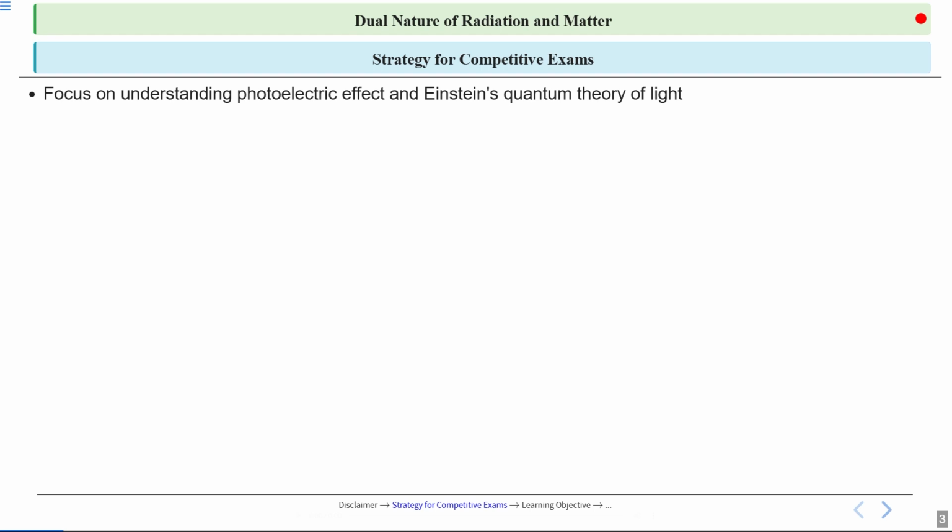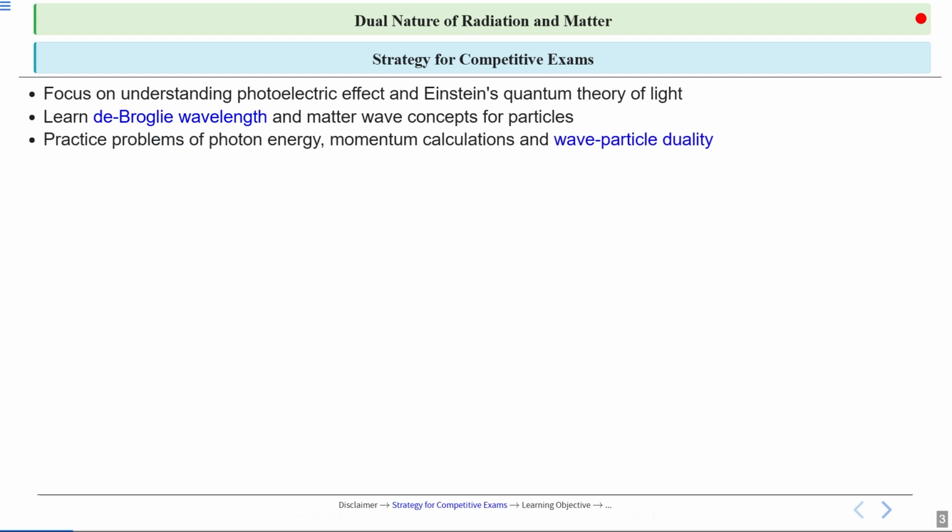First, focus on understanding photoelectric effect and Einstein's quantum theory of light. Second, learn de Broglie wavelength and matter wave concepts for particles. Practice problems of photon energy, momentum calculations, and wave particle duality. Study work function, stopping potential, and photocell applications.